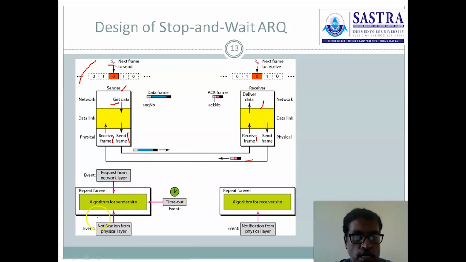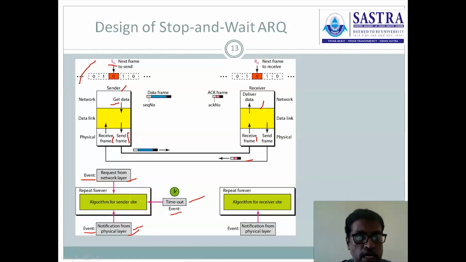Here there are 3 different events that occur. In stop and wait ARQ there are 3 different events. One is a notification about data to send, next is the notification about the acknowledgement, and this is the timeout notification. There are 3 notifications executed at the sender.